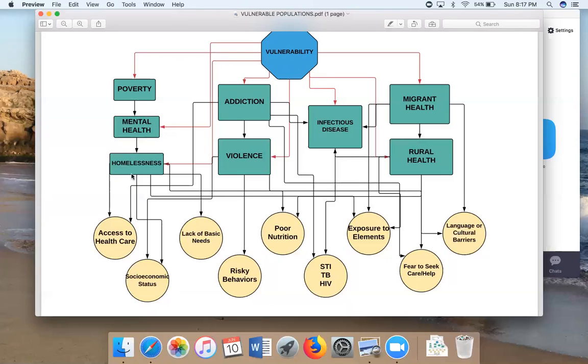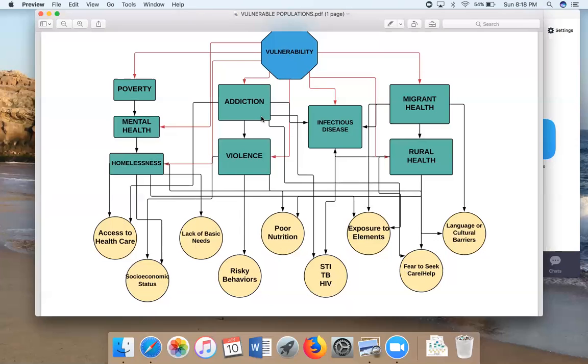Moving on to homelessness, which I've already interrelated to poverty and mental health, addiction, and violence, and infectious disease, we have the same sorts of processes: limited access to healthcare, low socioeconomic status, lack of basic needs, risky behavior, poor nutrition, exposure to elements, fear to seek care. Basically, homelessness is related to all these contributing factors in one way or another.